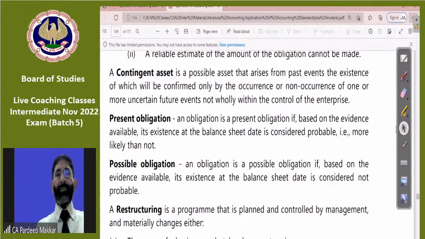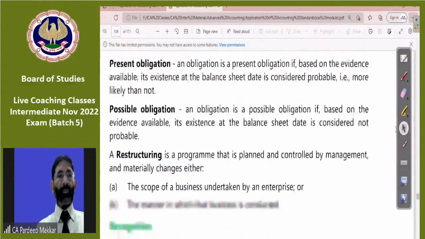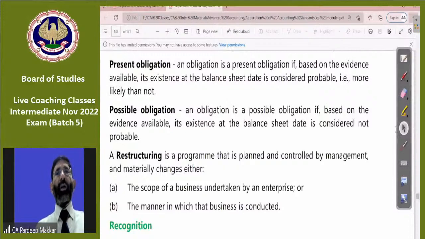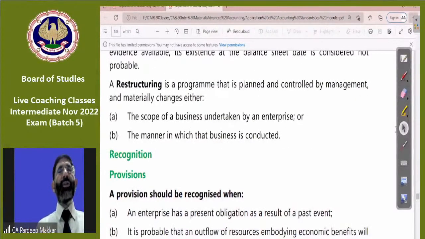Present obligation. Simple: obligations which have already arisen, where based on the evidence available, existence on the balance sheet date is considered probable, more likely than not, meaning it will happen. Possible obligation: one which may arise, but is not yet confirmed on the balance sheet date. Restructuring, we know it very well.